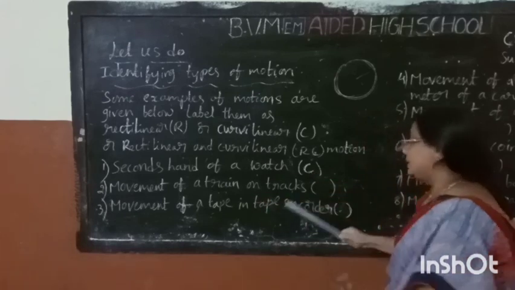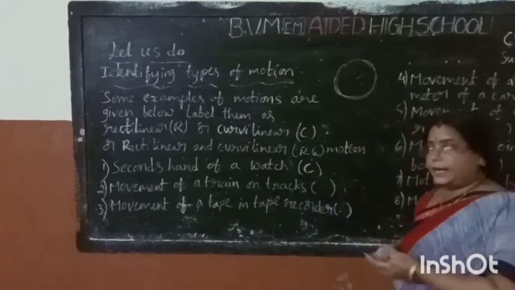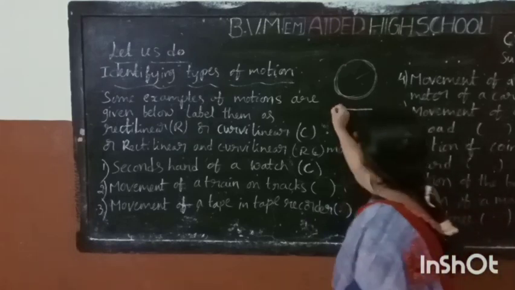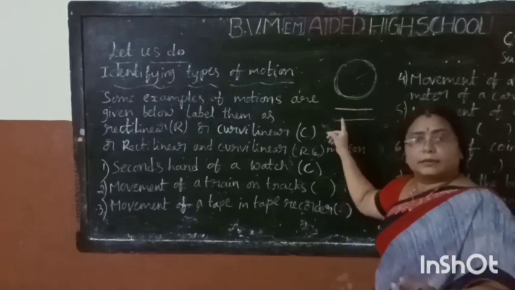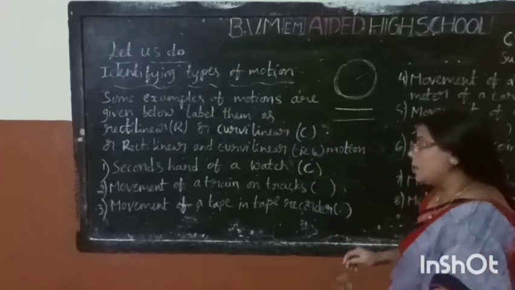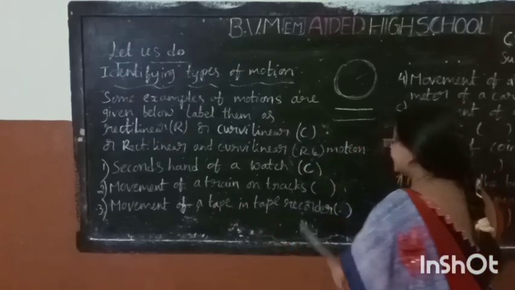Movement of a train on tracks. It travels in a straight line. How does it go on tracks? The train goes straight. So movement of a train on tracks is straight.